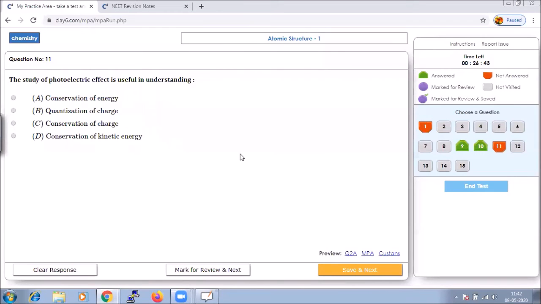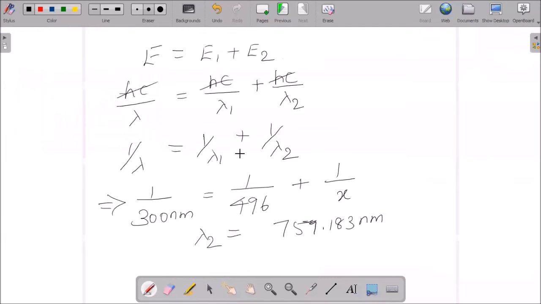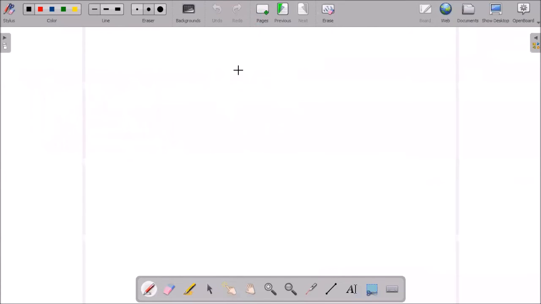The study of the photoelectric effect is an important step for understanding the quantum nature of light and electrons, and it influenced the formation of the concept of wave-particle duality.